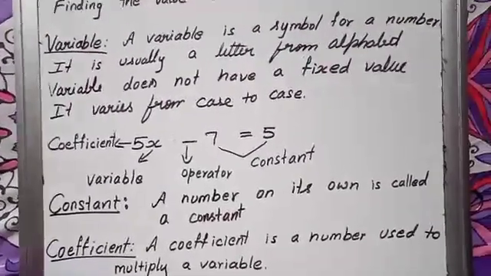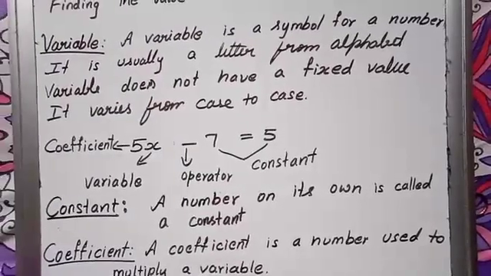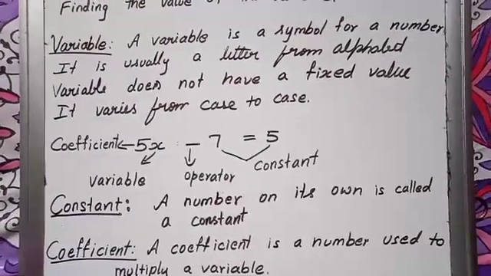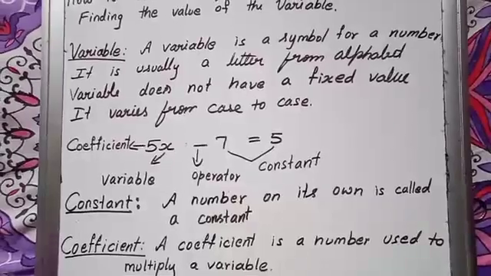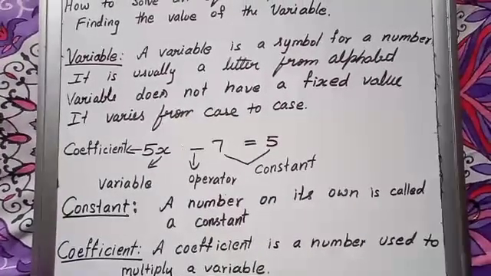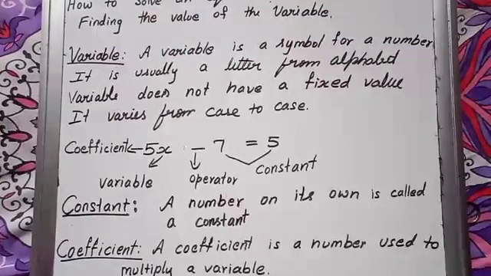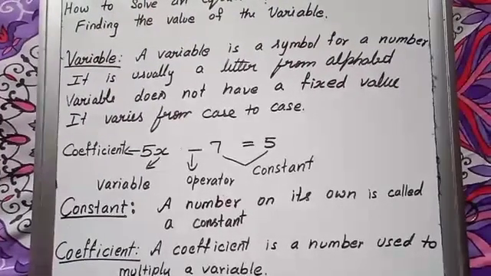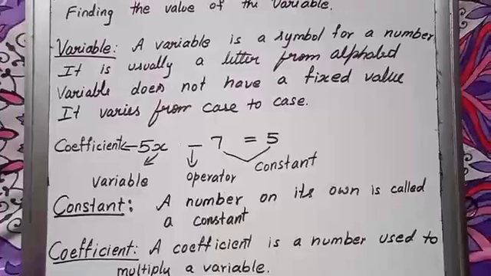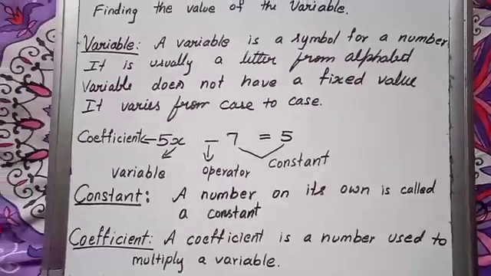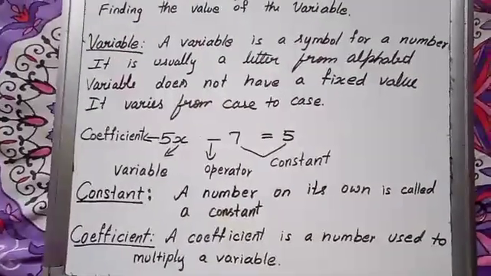First, this is an introduction video, so I am introducing only the words. A variable is an unknown and it does not have a fixed value. It varies from situation to situation, so it is called a variable. A variable is a symbol. You can use any letter from the alphabet.